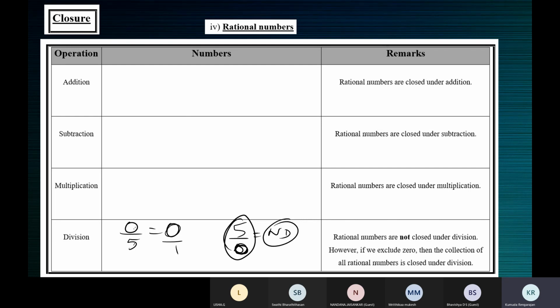Just for this, rational numbers are not closed under division. If you take away that number 0, you can't do that. Except 0, the rest of the collection of rational numbers are closed under division.